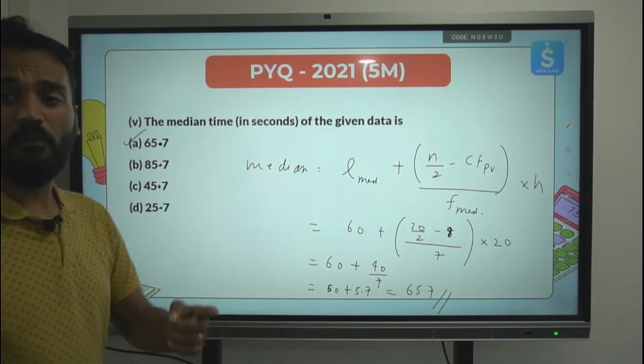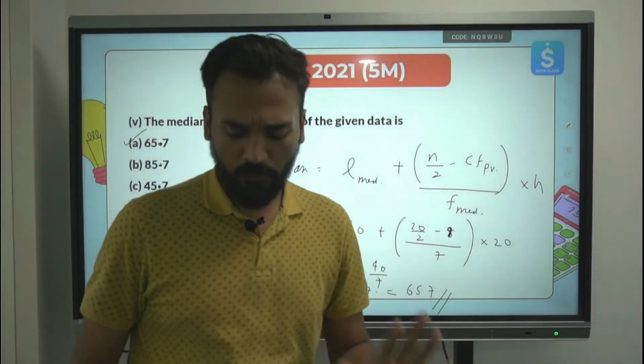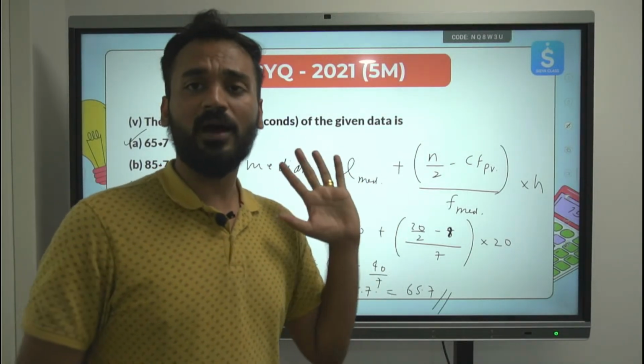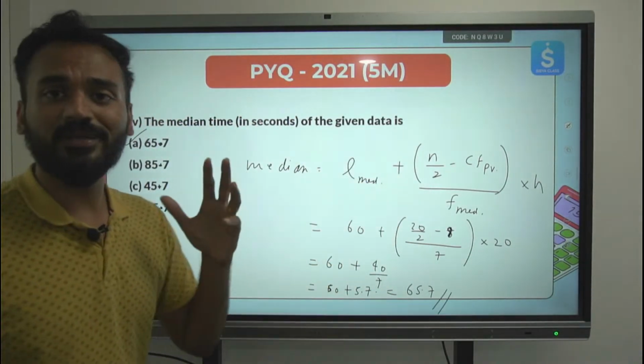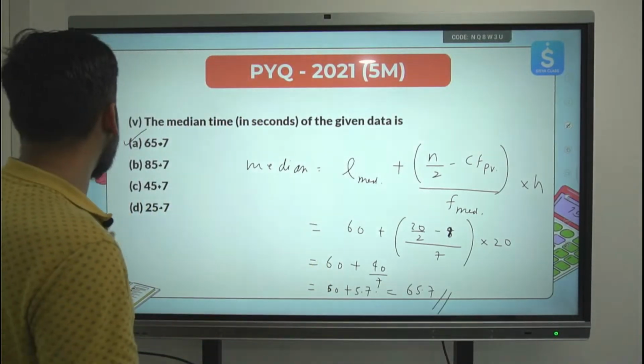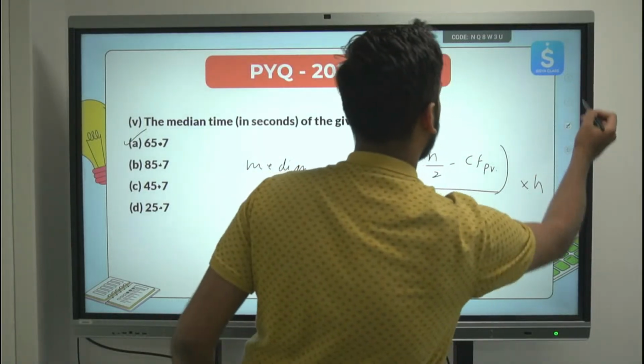So in the morning we discussed how to find out mean. A lot of questions we did. In the evening also we discussed a lot of questions from single mark, as well as a lot of variations in the questions. I have told you how to find out median, mode as well. So all these questions, I hope this is clear to each and every one of you.